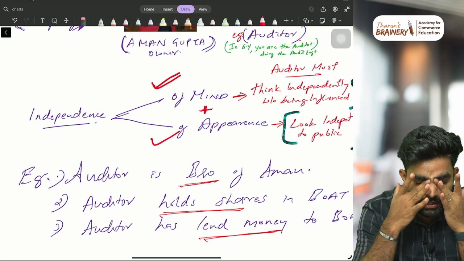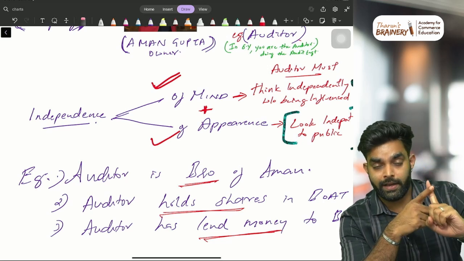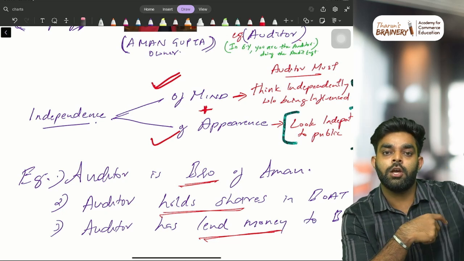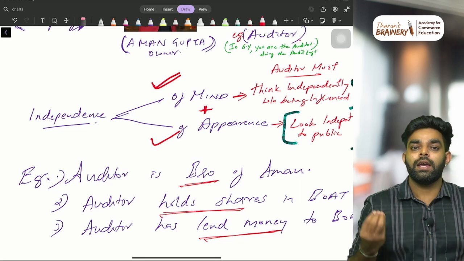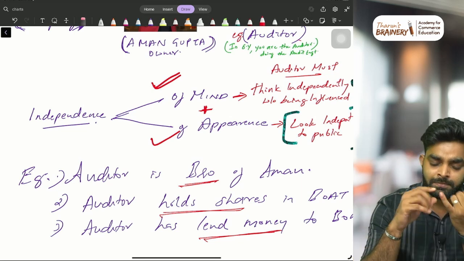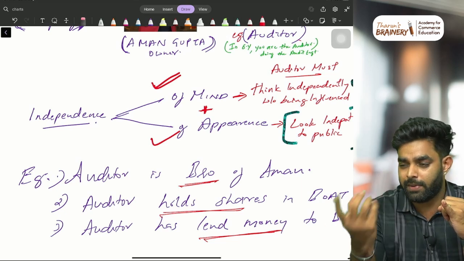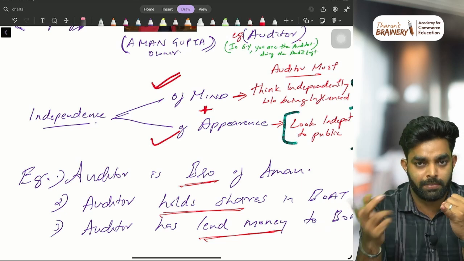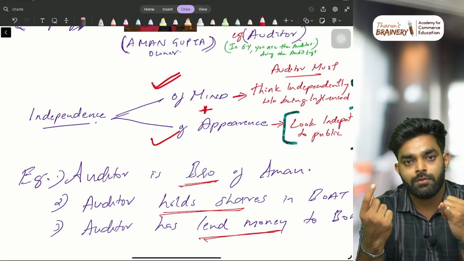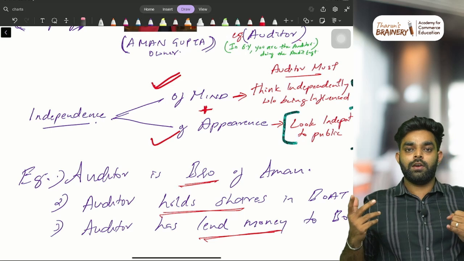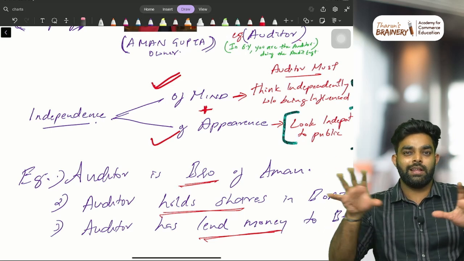So what is independence? Independence means you as an auditor should be independent in your mind and independent in your appearance. Independent of mind means you should be able to think independently. Simple as that. What do you mean by think independently? Imagine you are an auditor and you are a friend of management, someone from the management is your brother. What will happen? Even if you notice an error, you will not report it, because he is your friend. That is why it is said you should be independent of mind. You should not be connected with any of them.